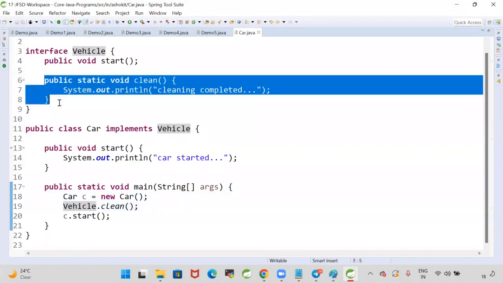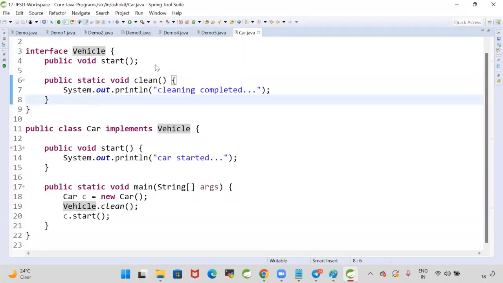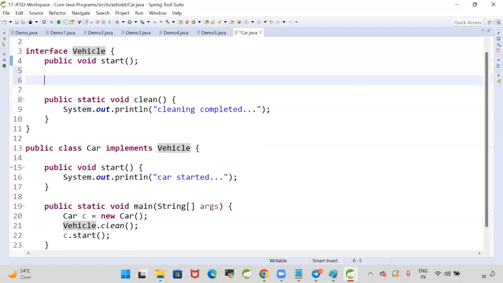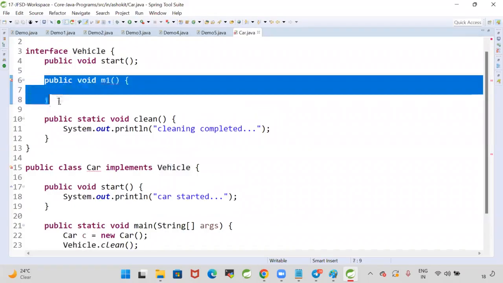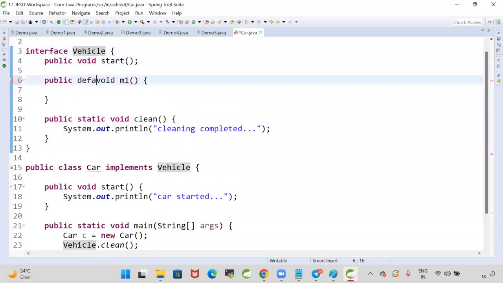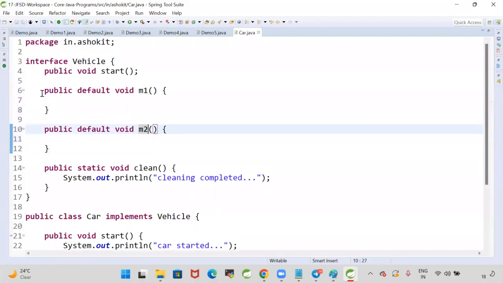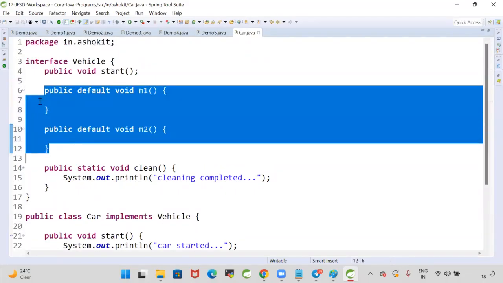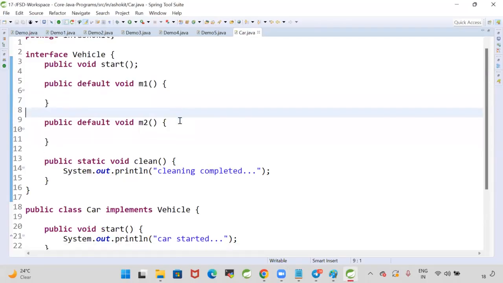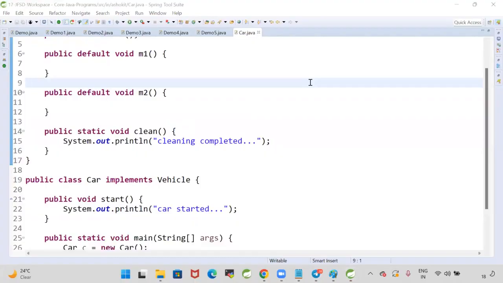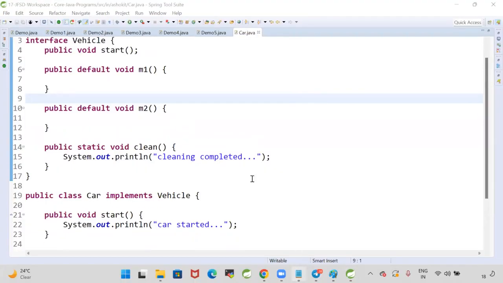You can write multiple default methods and multiple static methods in the interface. It's not like only one default method. Directly writing a concrete method like public void m1 is not possible in the interface. That should be either default or static: public default void m1, public default void m2, public default void m3. Can we add multiple default methods in the interface? Yes. Can we add multiple static methods in the interface? Yes.